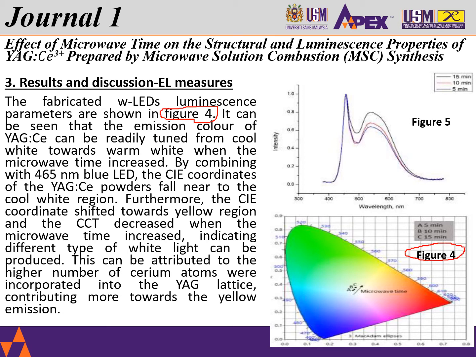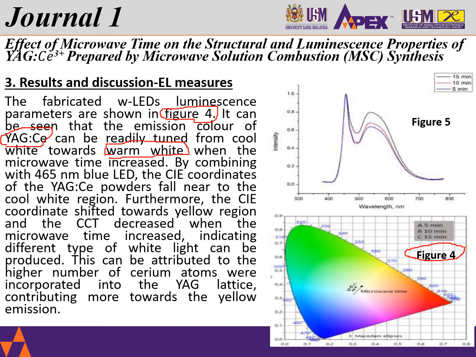Now from here we know that A is 5, B is 10, and C is 15. So from here we can say that the YAG cerium, which is produced at the longest microwave time, is moving towards a warm white color region. Now, when we say this, it's moving towards a warmer white color region, which is considered good in the industry for a white LED.